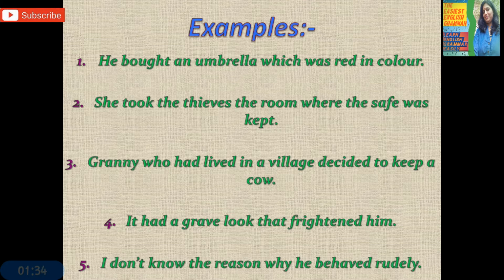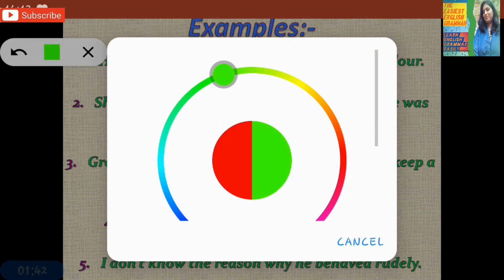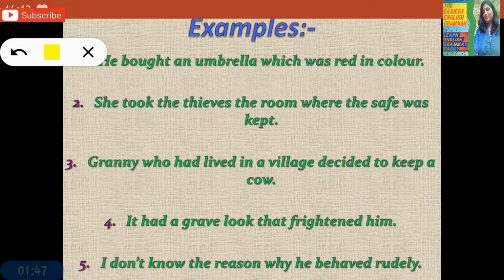He bought an umbrella which was red in color. As soon as you get the sentence, find out what is subordinate clause in it. First, you underline the subordinate clause and then you start to identify what kind of clause it is. For example, in this sentence, he bought an umbrella which was red in color, what is subordinate clause? Find out the conjunction. Which was red in color is subordinate clause. He bought an umbrella, it is having complete meaning, it is main clause.